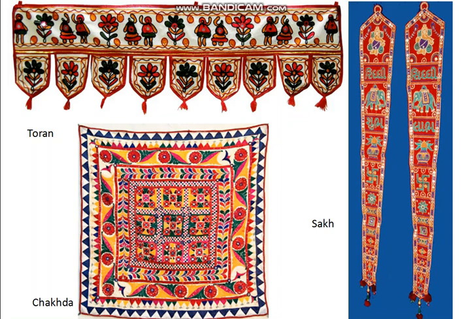This is Toran. You might have seen it in your house also, or if you've gone to your village. This is Chakhda. These are usually square into square patterns and hung on the walls. This is Shak. They are hung on the side of the entrance.